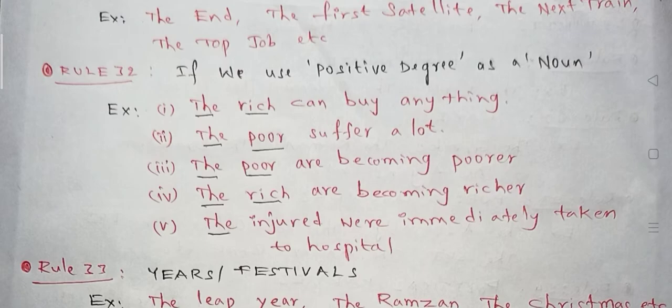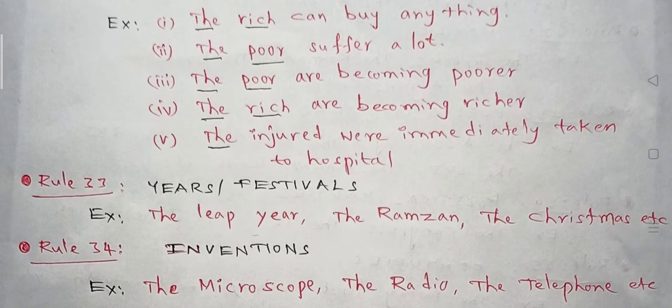Like this. Here, an adjective is used as a noun. So we use the definite article before that word. Next, rule 33: years and festivals.